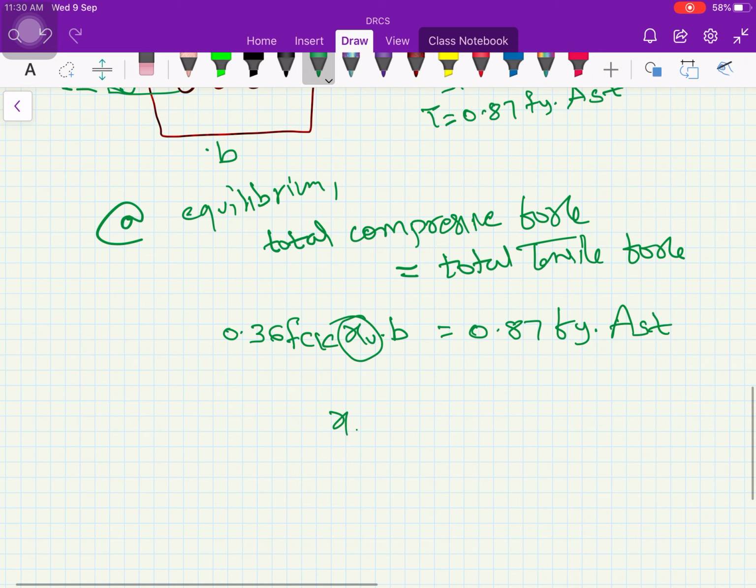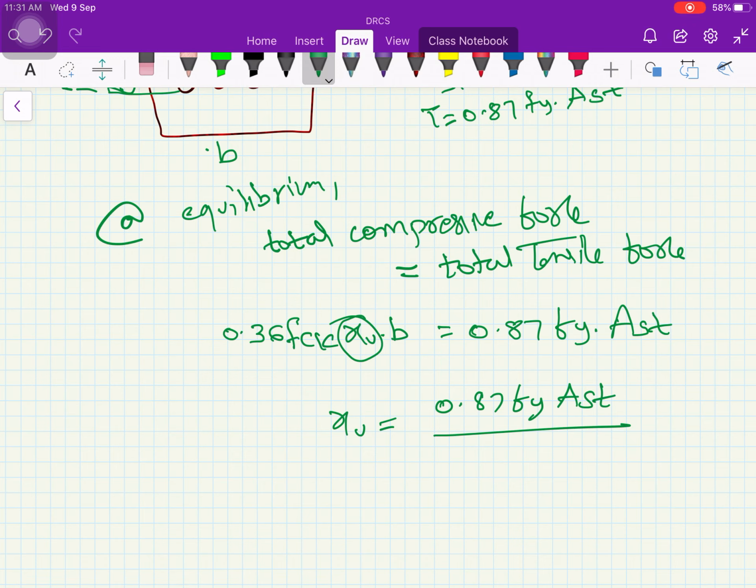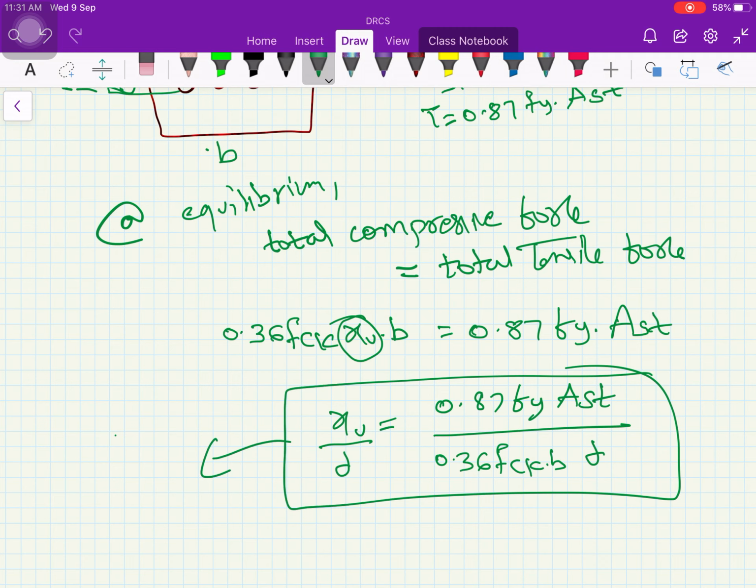So XU is equal to 0.87 Fy AST divided by this, all will go to the denominator, so 0.36 FCK into B. I already have XU limit by D, so I need to compare this XU also in terms of XU by D. So I am dividing by D on both sides. So this is the formula for XU by D. This is given on page number 96 of IS 456, the neutral axis depth for the given section where the neutral axis is staying.